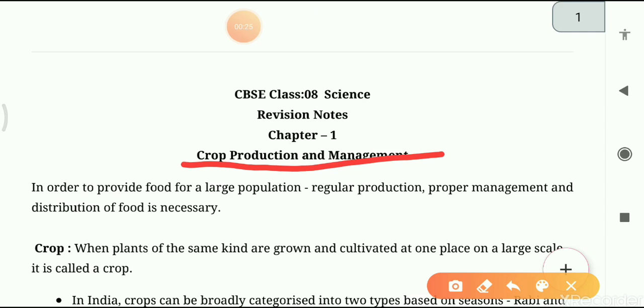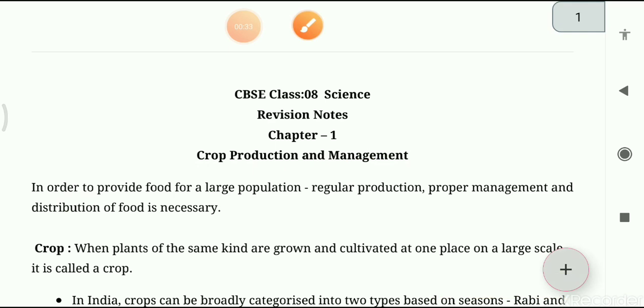Students, first of all, the question is: what is the meaning of crop production and management, and what is the use of this? Crop production and management is a branch of agriculture that deals with growing crops for use as food and fibers.